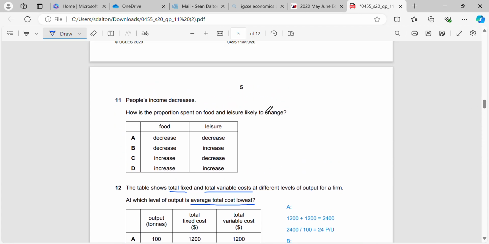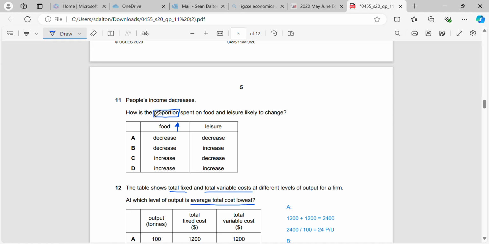Okay, people's income decreases. How is the proportion spent on food and leisure likely to change? Okay, so what we need to remember here is when our income goes down, we're not saying the total amount that we spend. We're saying the percentage of the money that we spend. That's what the proportion means.